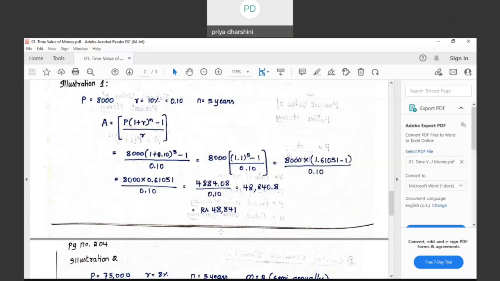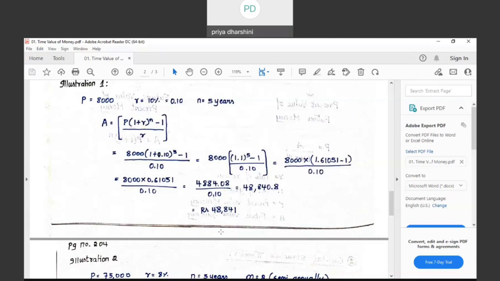How do you find the future value? A is equal to P into (1 plus R) to the power of N, correct? In case you are not applying the annuity formula, and find it individually for every investment, how many investments have I made? I have made 5 investments, because it is 5 years. So for every year, find P into (1 plus R) to the power of N. For the first year investment, how did I get the 1.464 which is mentioned in your table?